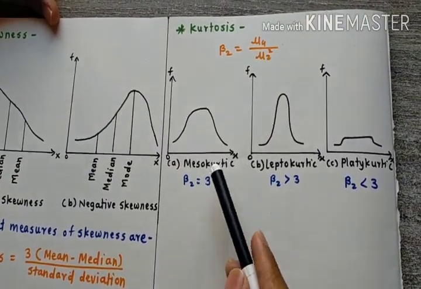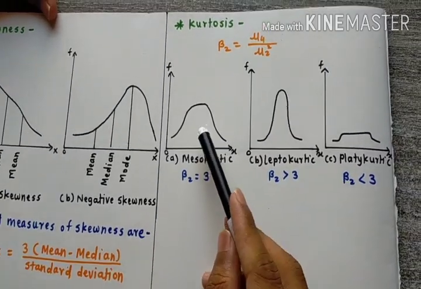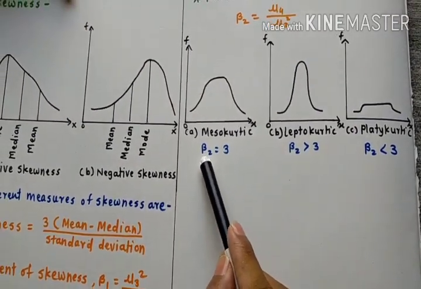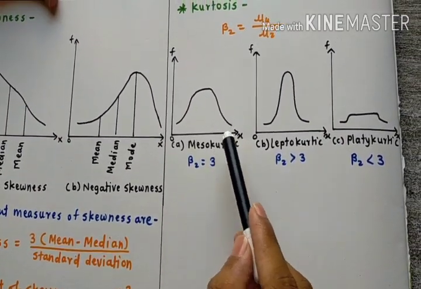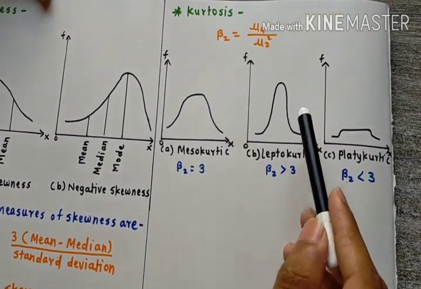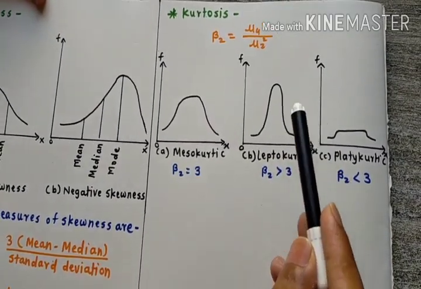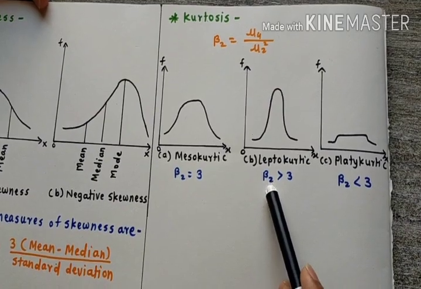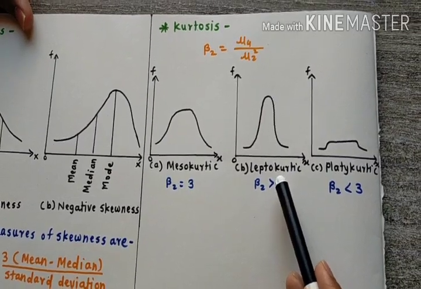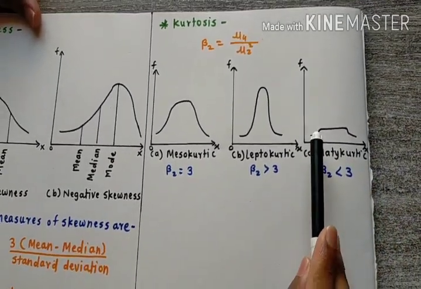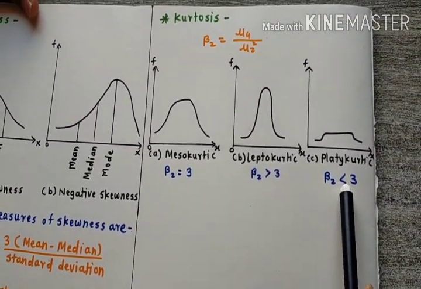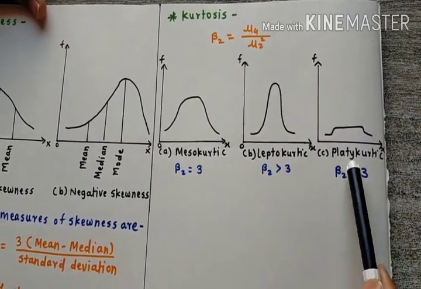In the first graphical representation, it does not show any thickness or flatness; it happens when the value of beta 2 is equal to 3, and this case is called mesokurtic. In the second graphical representation, this graph shows thickness; it happens when the value of beta 2 is greater than 3, and this is called leptokurtic. In the third graphical representation we can see the flatness in nature; it happens when beta 2 is less than 3, and that is called platykurtic.